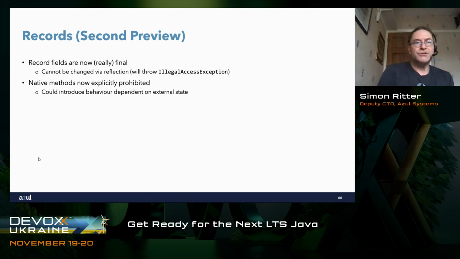The other thing they did, which is a minor thing, is that they prohibited native methods from records, which were allowed before, and they said that could introduce behavior dependent on an external state. Like I say, records are all about data classes, simple data classes.